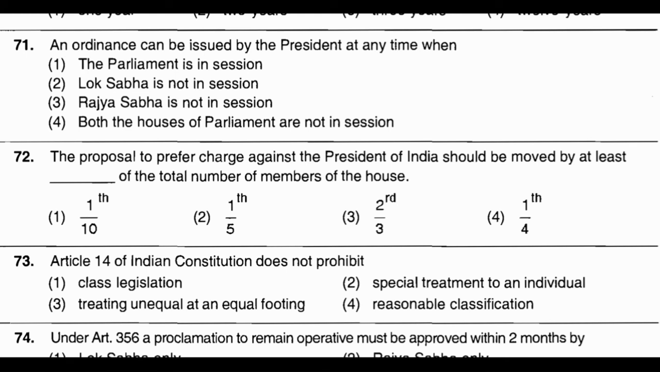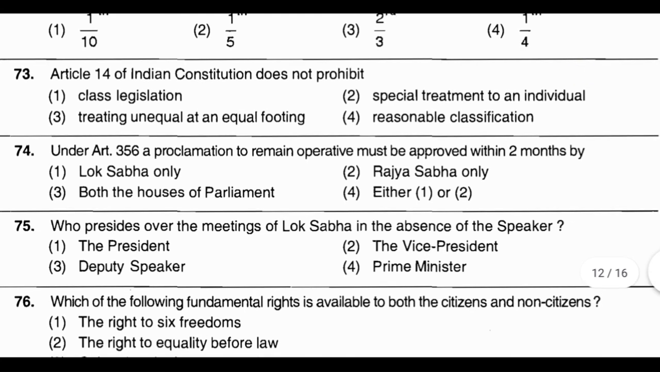Now question number 73. Article 14 of the Indian Constitution does not prohibit: option number 1, class legislation. Option number 2, special treatment to an individual. Option number 3, treating unequal on an equal footing. Option number 4, reasonable classification. And the correct answer is option number 4, reasonable classification.